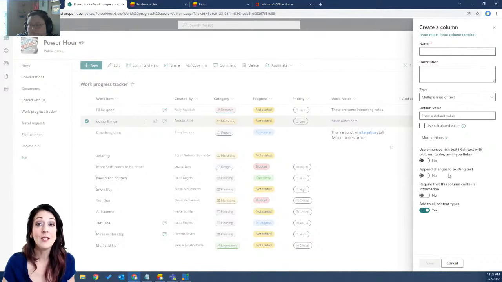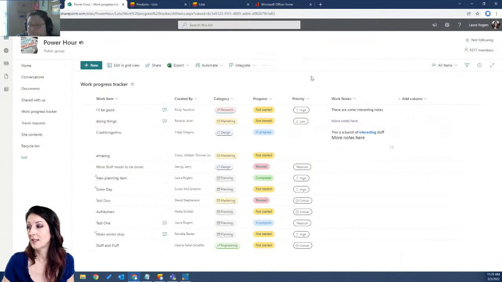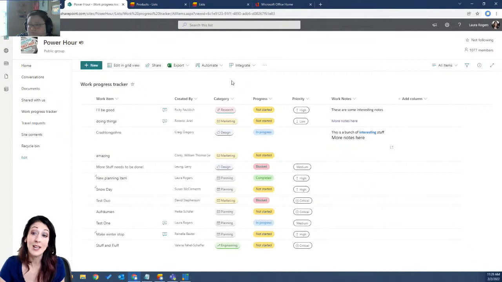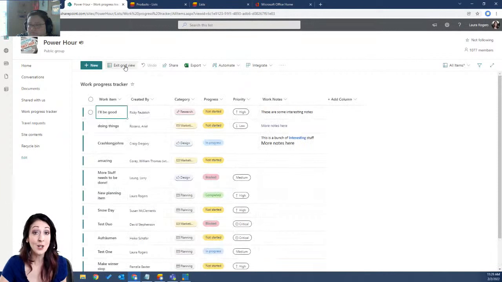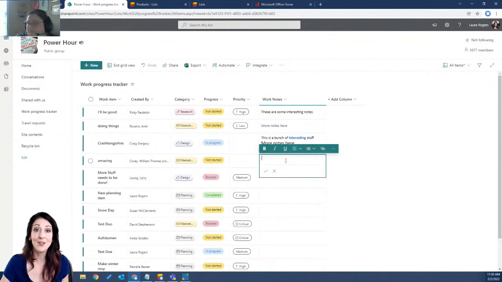So I'm using the enhanced rich text in this column. The first thing you'll notice is you have the ability now to do some cool rich text editing just right here in grid view. That's going to be really helpful so that you don't have that sort of awkwardness that used to be there when editing rich text fields. So I go into grid view, and here I can go into this rich text field and just start typing.